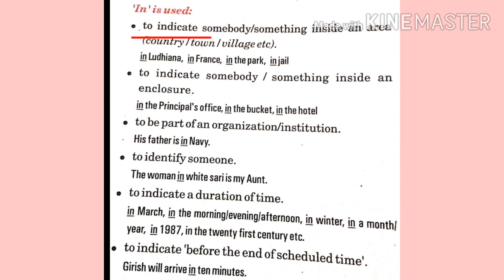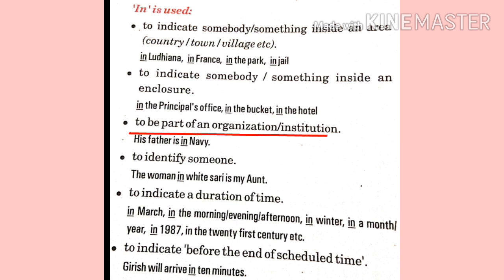First, to indicate somebody or something inside an area. Inside a country or inside a town or inside a village. For example, in Ludhiana, in France, in the park, in jail. We're talking about something inside an area. Second, to indicate somebody or something inside an enclosure. Enclosure means inside the four boundaries. Like in the principal's office, in the bucket, in the hotel.